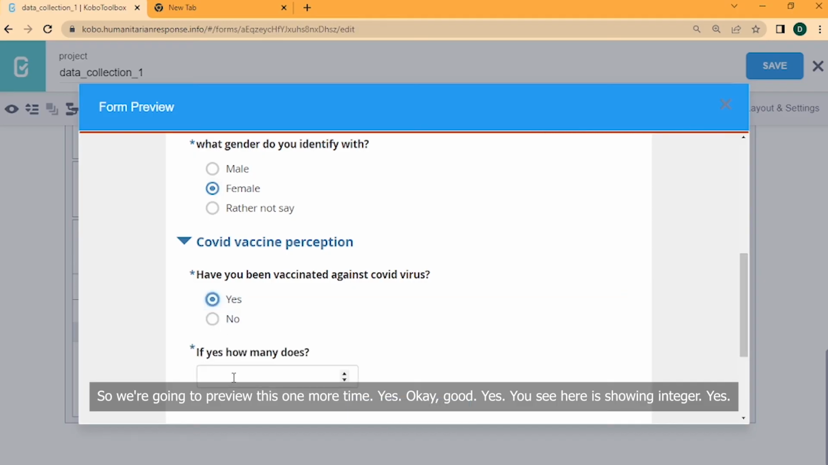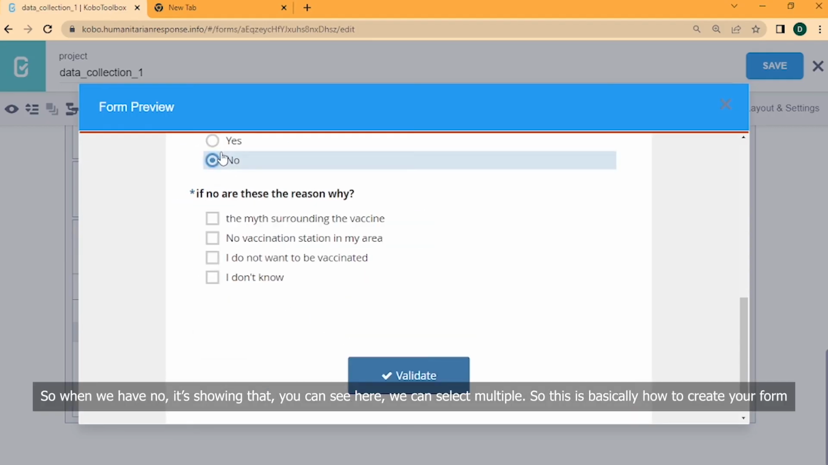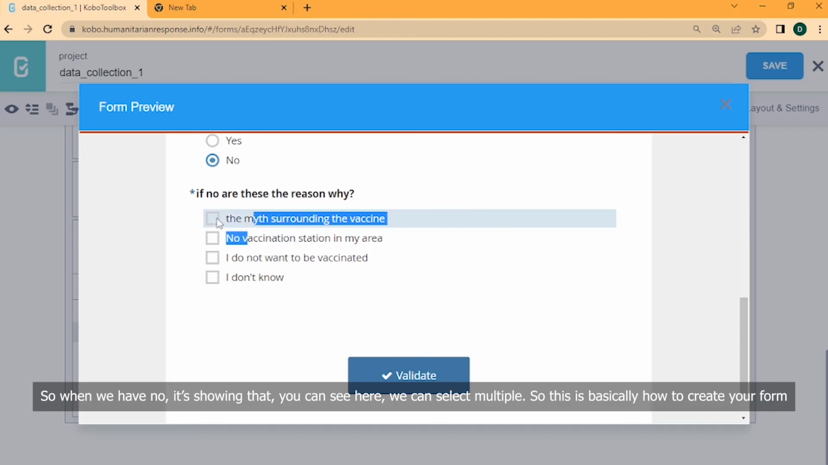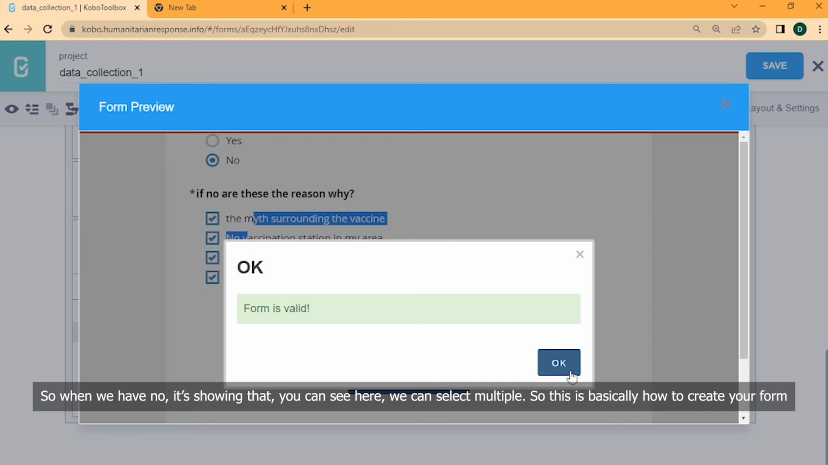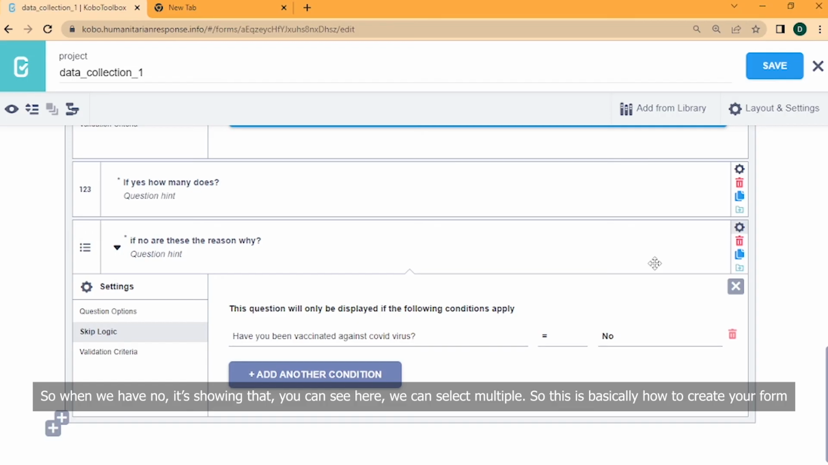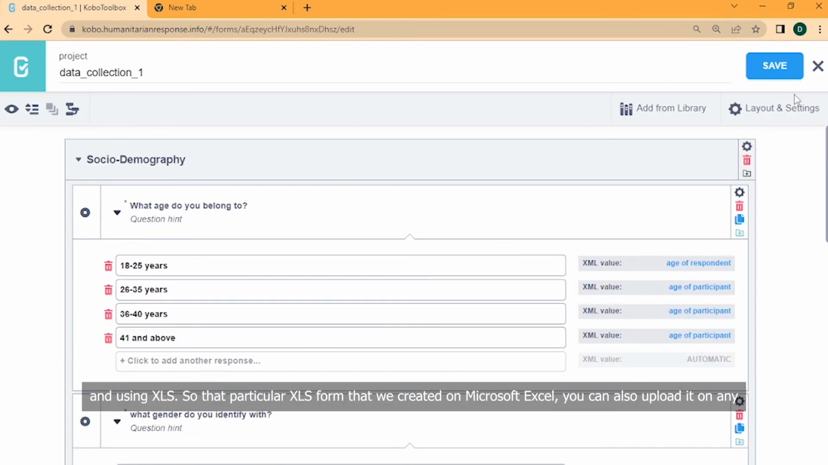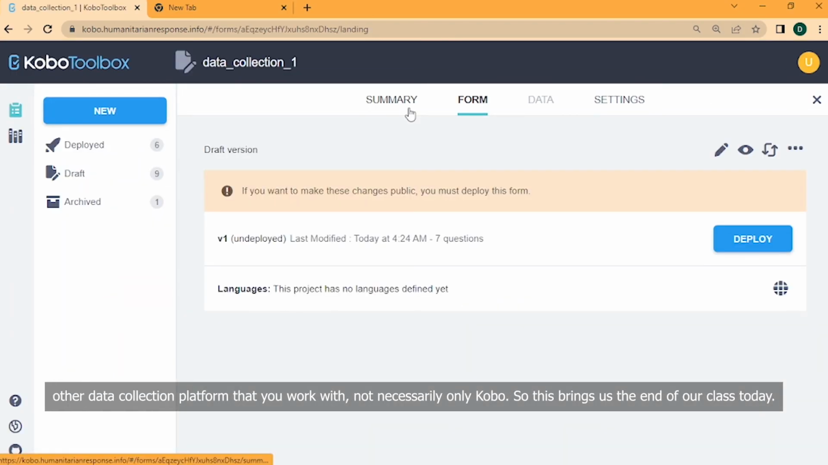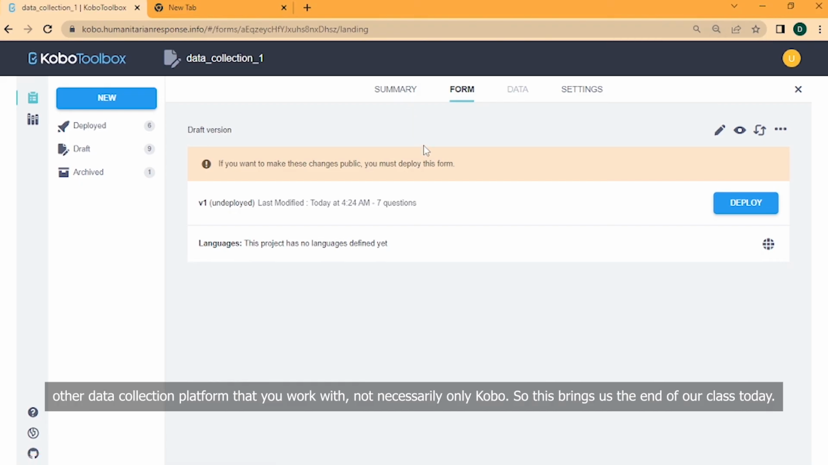You see, here it is showing integer. So when we have no, you can see here we can select multiple. So this is basically how to create your form using XLS. That particular XLS form that we created on Microsoft Excel, you can also upload on any other data collection platform that you work with, not necessarily only Kobo.